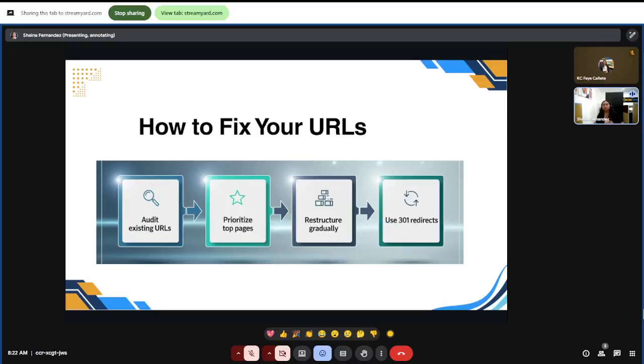Here's a quick exercise. Think about your homepage or your main service page. If you could rewrite its URL to make it clearer, what would it look like? Just picture it in your head.